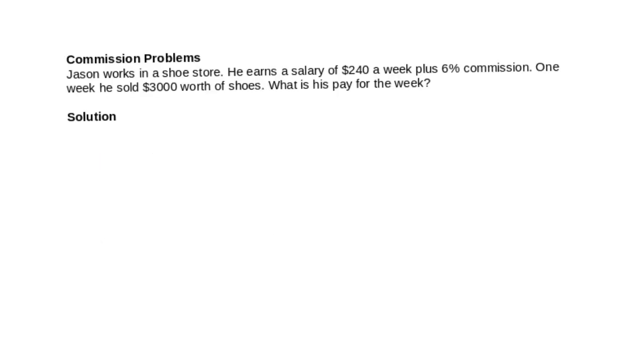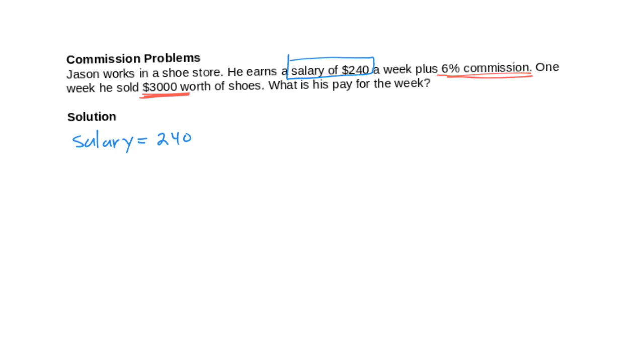Imagine you have this problem where Jason works in a shoe store, and he earns a salary of $240 a week. So we're going to start by writing out what the salary is. The salary is $240. Then he's going to make 6% commission in addition to that salary, and it's all based on his $3,000 worth of shoe sales.